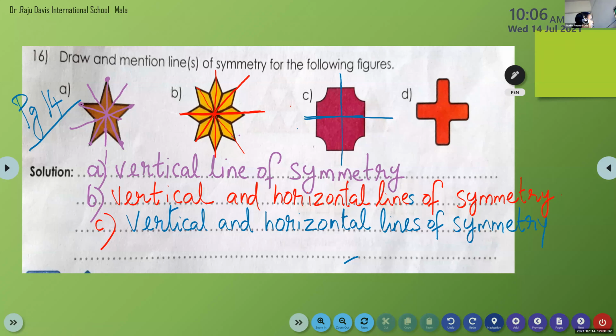Vertical line of symmetry for question number A. Question number B, we have both vertical and horizontal. Question number C also. And what about question number D? Look at the picture, children. Vertical and horizontal. Very good.